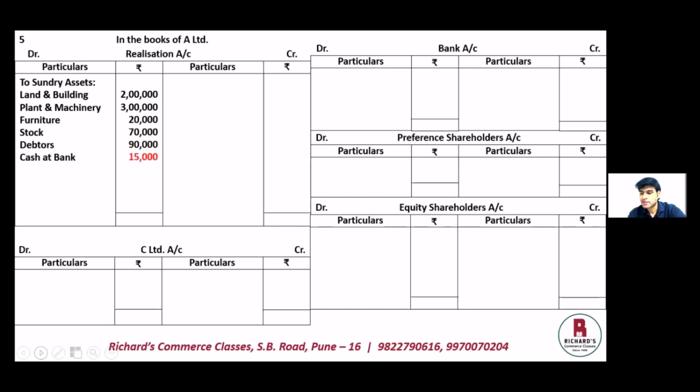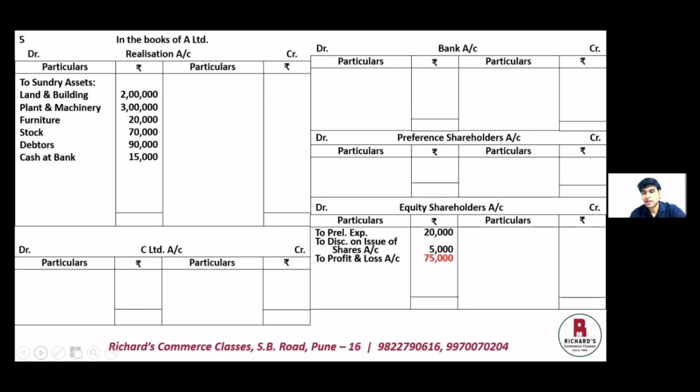The next 3 assets, that is preliminary expense, discount on issue of shares, and profit and loss account, are fictitious assets which should be transferred to the debit side of shareholders account. So on the debit side of equity shareholders account, we have the first one, that is preliminary expenses, 20,000. The next is discount on issue of shares, that is 5,000. And finally profit and loss account, that is a loss, is 75,000.